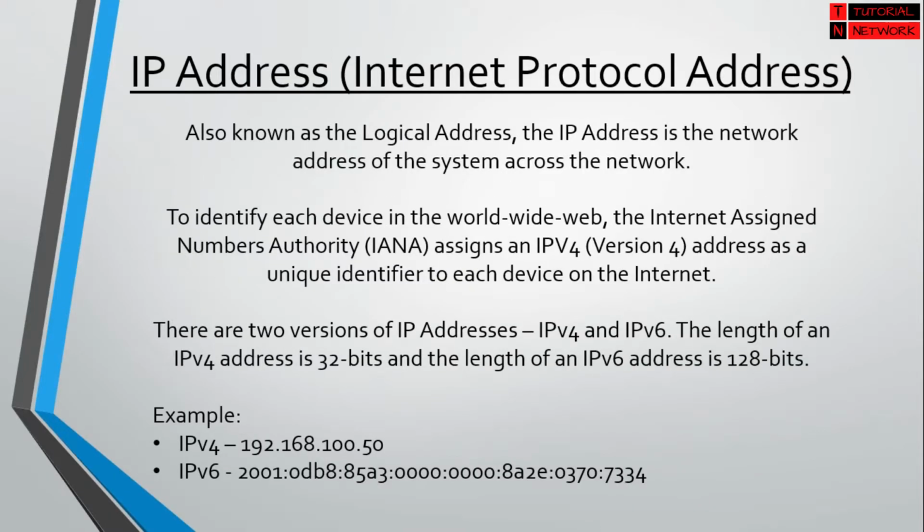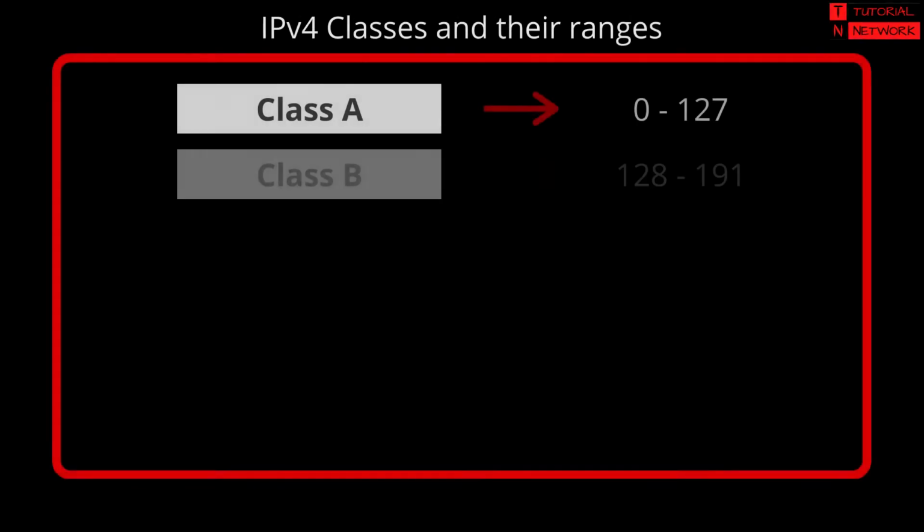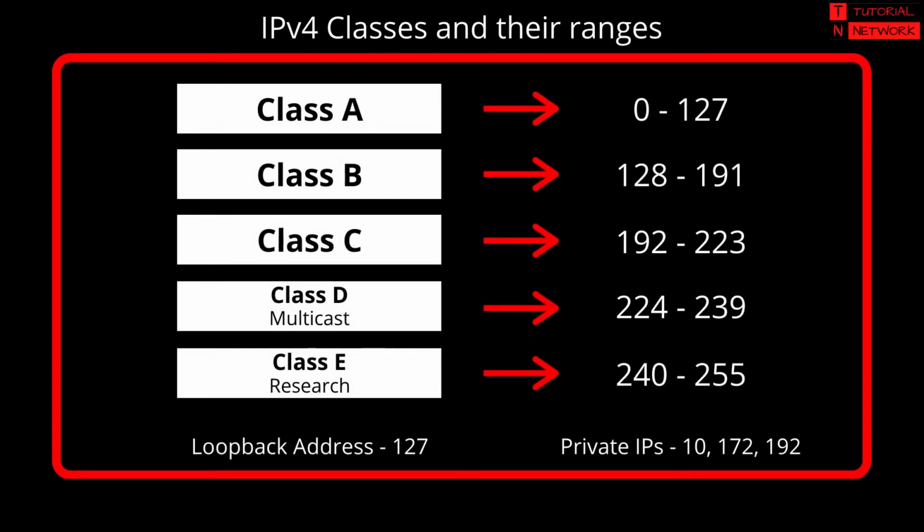IP address, that is Internet Protocol, is the most important thing in computer networking, because without this, networking is simply nothing. So an IP address is considered as a logical address of a computer system over a network, and it is unique for each system so that it will be easy to identify a system in a large network also. The Internet Assigned Numbers Authority (IANA) assigns an IPv4 address as a unique identifier to each device on the internet.